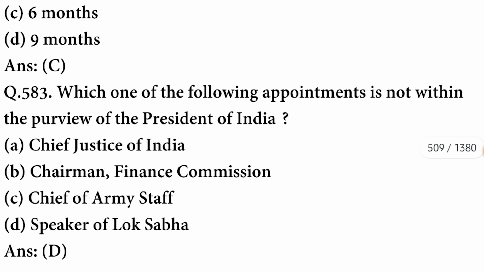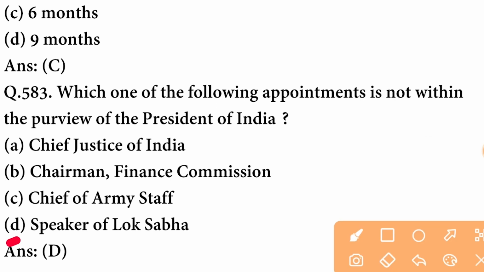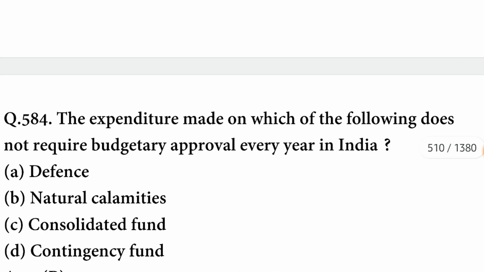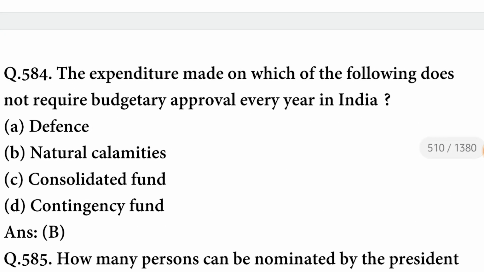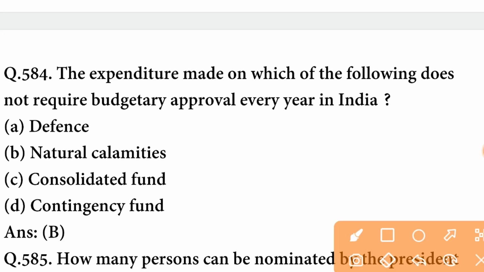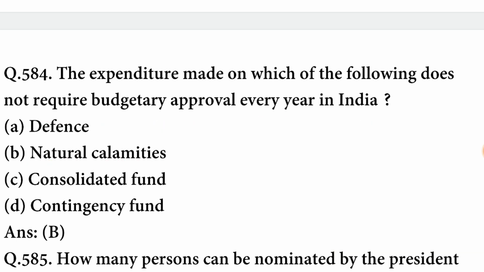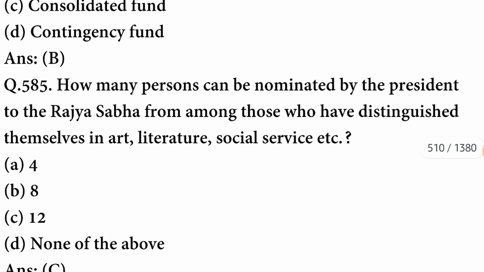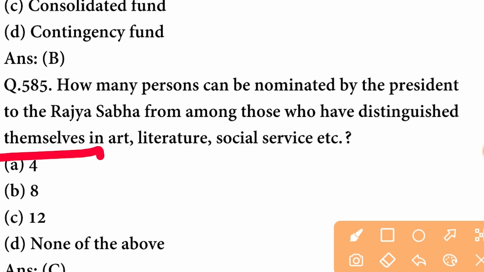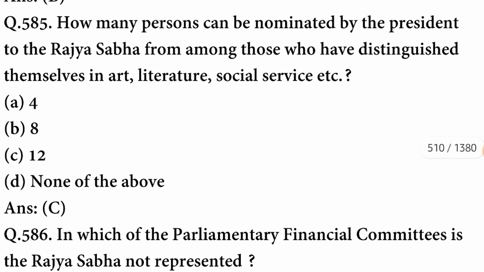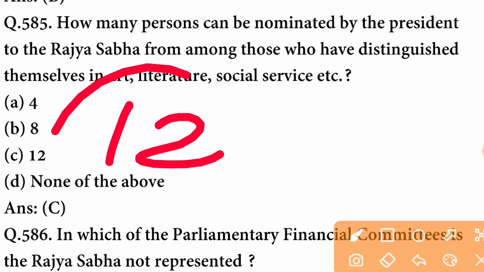Which one of the following appointments is not within the purview of the President of India? This is Speaker of Lok Sabha. The option is correct. The expenditure made on which of the following does not require budgetary approval every year in India? It is natural calamities. B option is correct. How many persons can be nominated by the President to Rajya Sabha from among those who have distinguished themselves in art, literature and social service, etc.? The number of persons is 12.